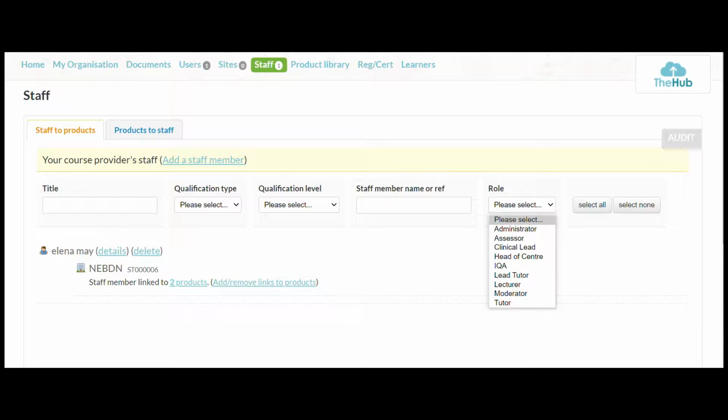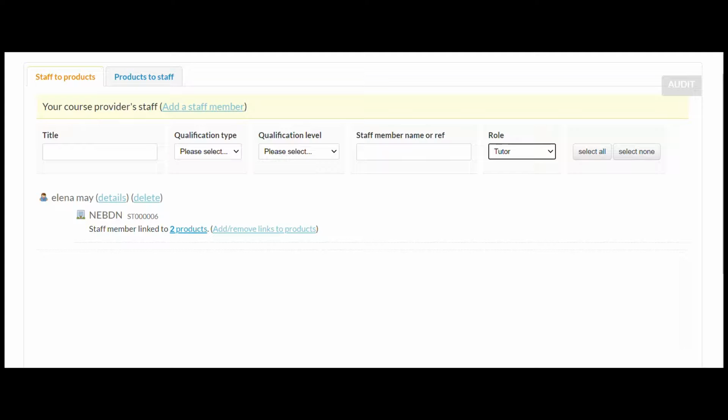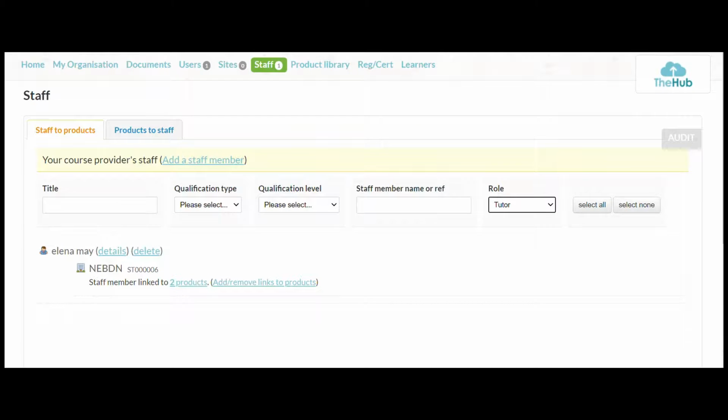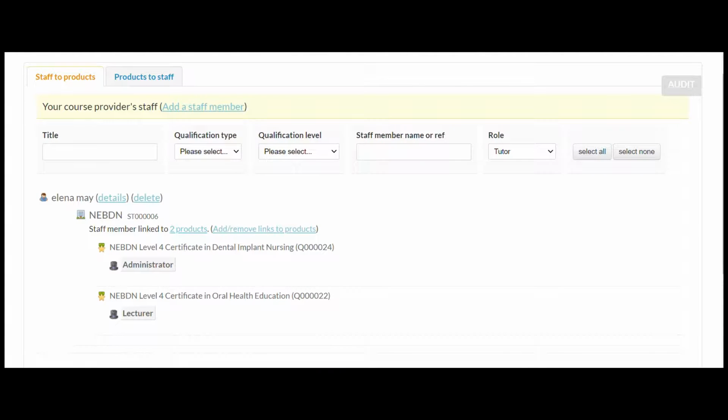So if I wanted to search just for administrators, I would click administrator and it would let me know all the administrators down here. If I wanted to do it for tutors, again, it would list me every tutor that was here as a staff member. Okay, so if we go here, I'm an administrator and a lecturer.